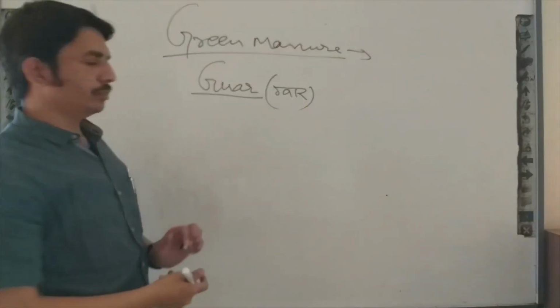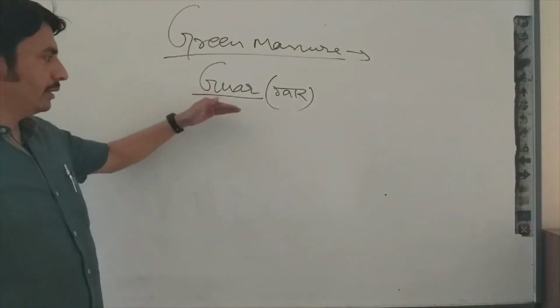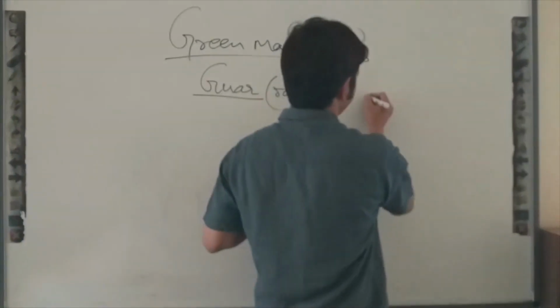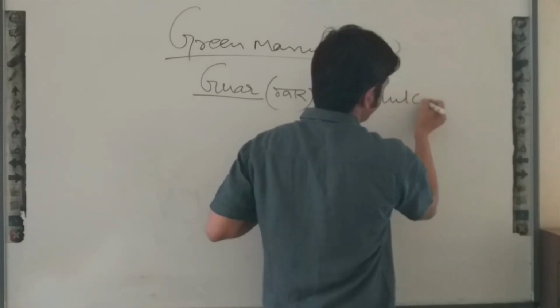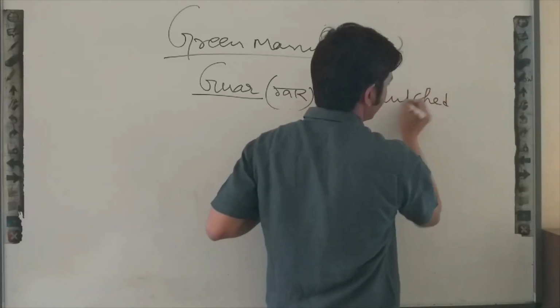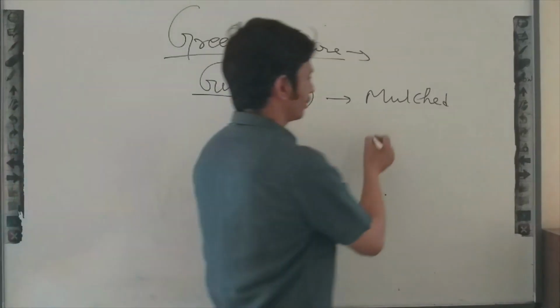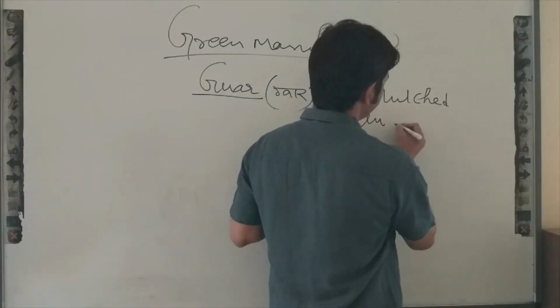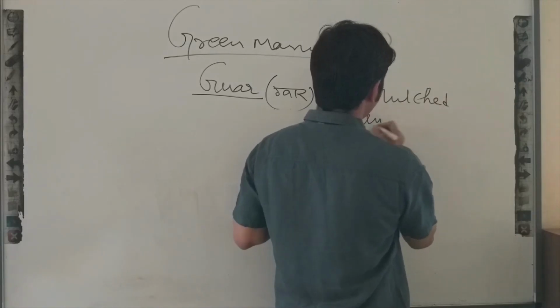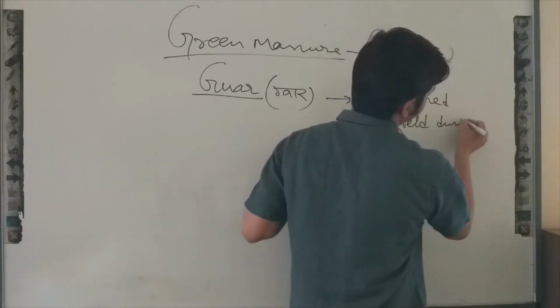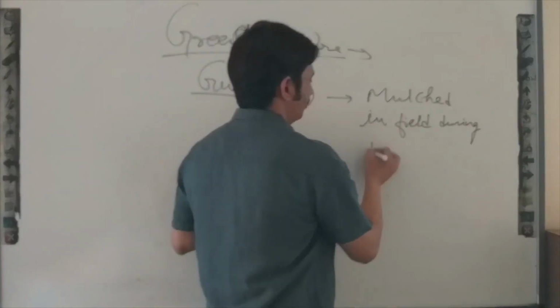They grow the guar crop and mulch this guar in the field during plowing.